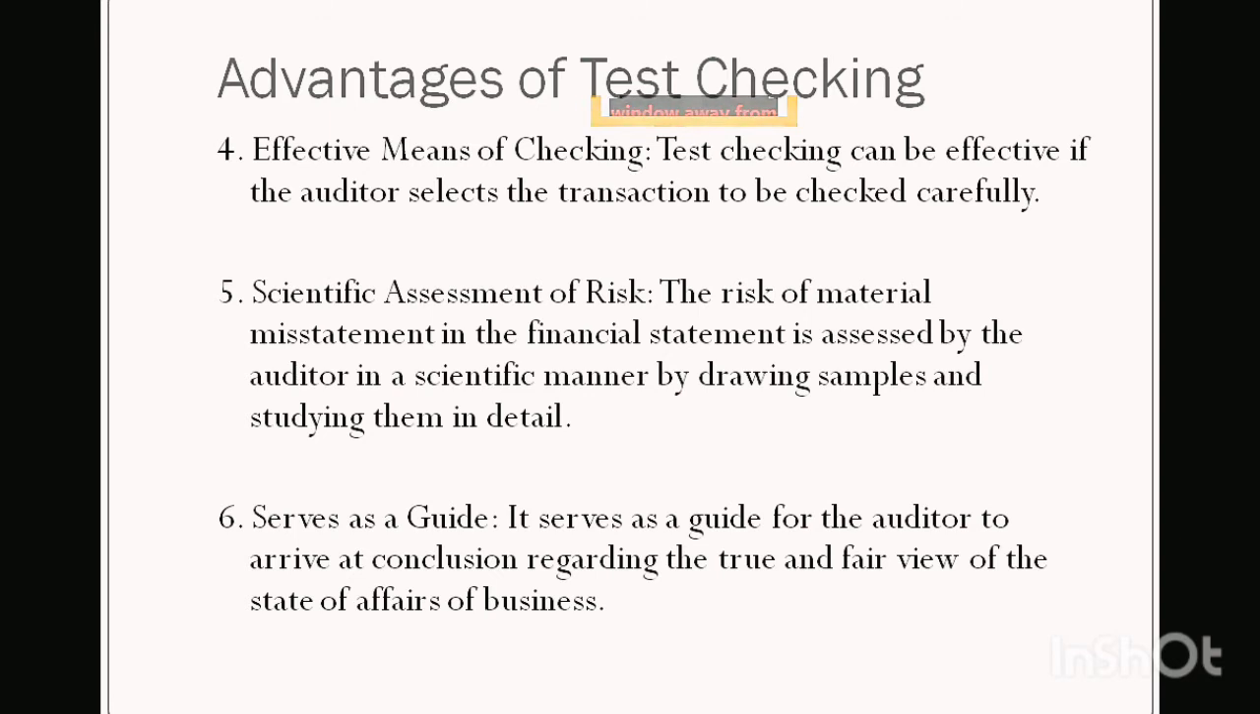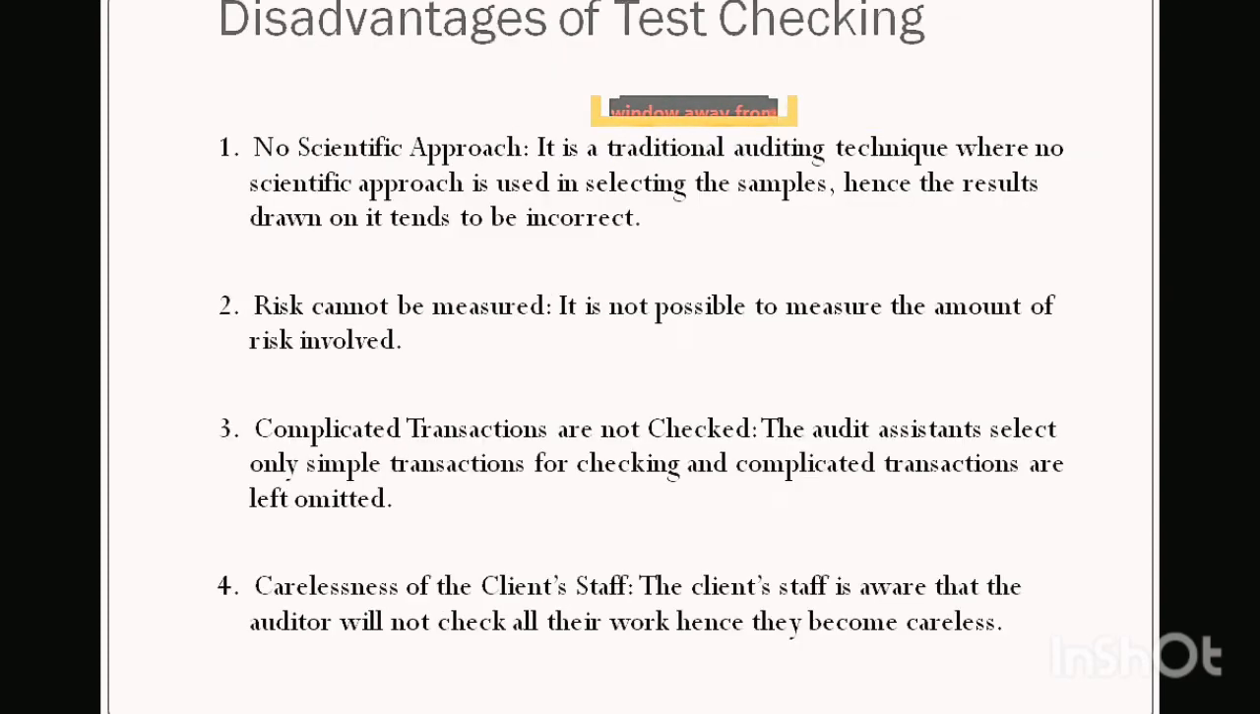Point number 6, in test checking, the auditor gets a glimpse of the accounts of the organization, and he is able to make an opinion related to the statement of affairs of the business. And what is his opinion? Whether the accounts are maintained in a true and fair manner. A glimpse of that he gets when he does test checking.